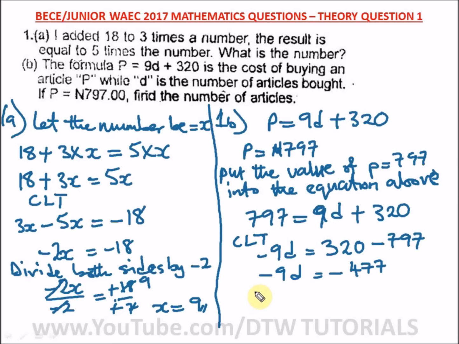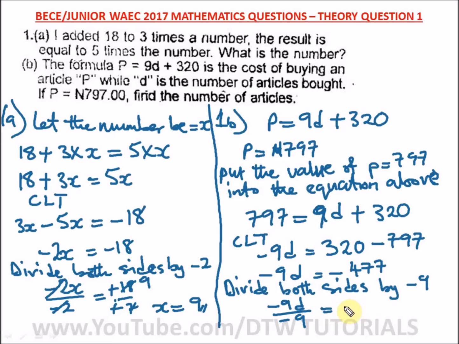All right, so we divide both sides by 9. Okay, there's no space here, but I'm supposed to write this down. You know, this is a junior class I'm teaching, so I have to write down everything for you, so you understand. All right, so divide both sides by minus 9. Okay, so we have here minus 9D over minus 9 equal to minus 477 divided by minus 9, and this will cancel out. Minus 9 cancels out minus 9, and negative cancels out negative.